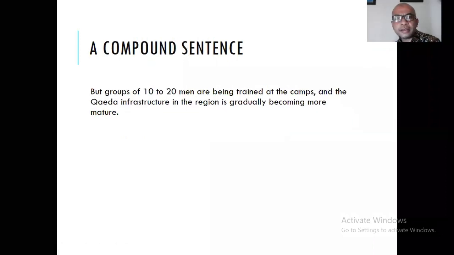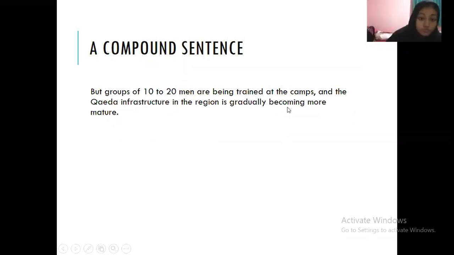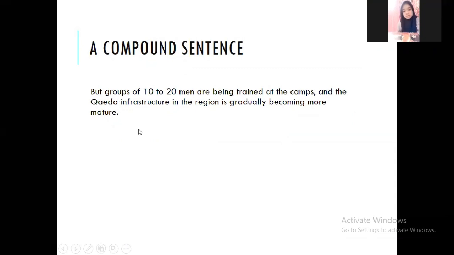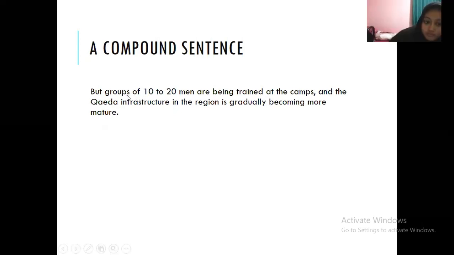And look at the compound sentence now. This is a compound sentence. Why? Because it has how many clauses? Two clauses. What is the first clause? Group of 10 to 20 men are being trained on campus.